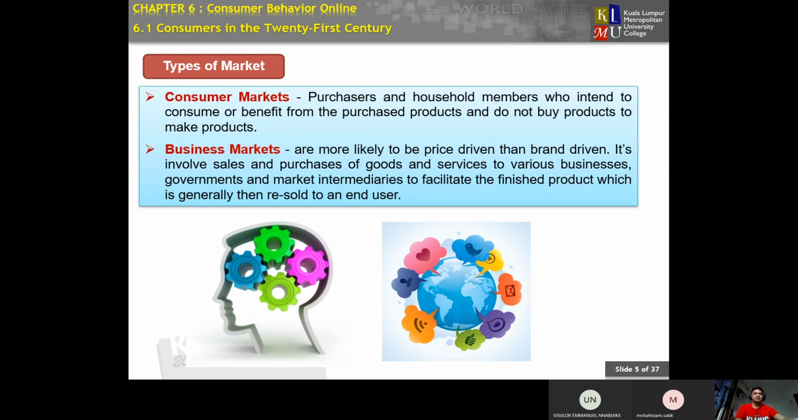The business market is more likely to be price driven than brand driven. In the business market you are more driven toward selling the product, compared to brand driven. Brand driven is where you want to establish your brand to stabilize your company's profits and gains.